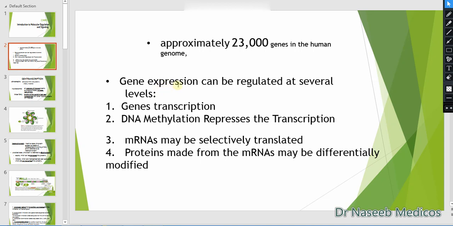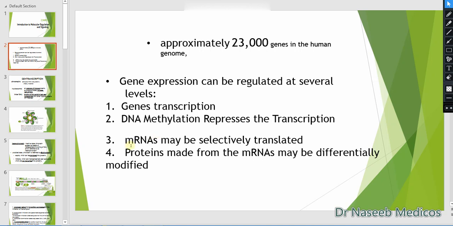Genes can be expressed at different levels or can be inhibited. The first is that genes are inhibited or enhanced at the transcription level. Second, if the DNA is methylated, then the gene can be inhibited and become inactivated.